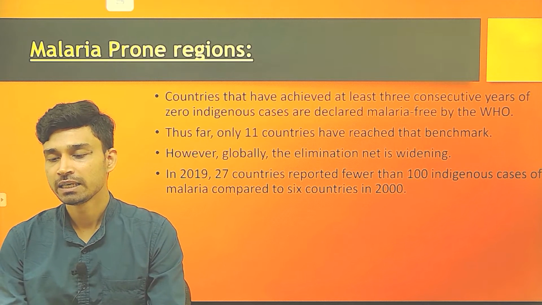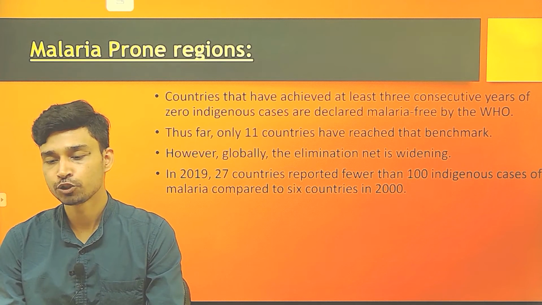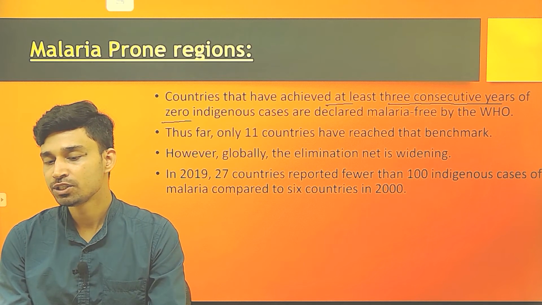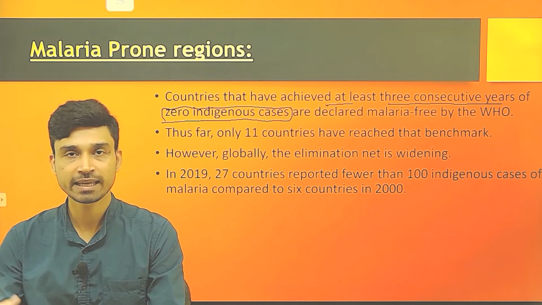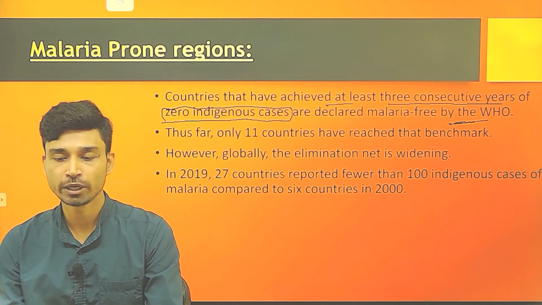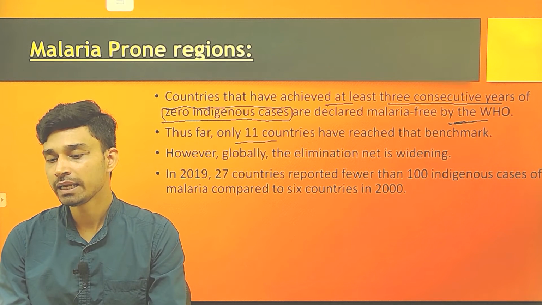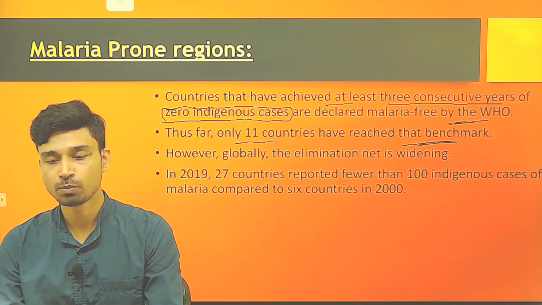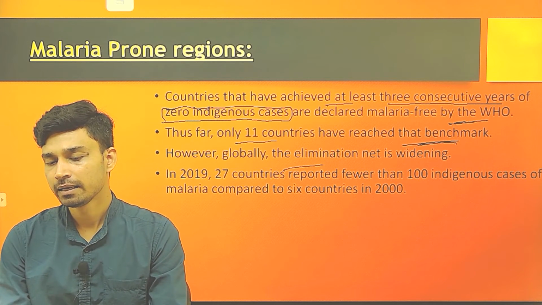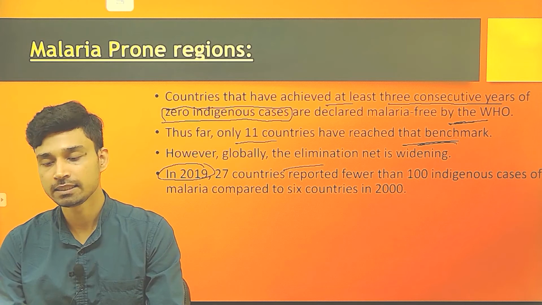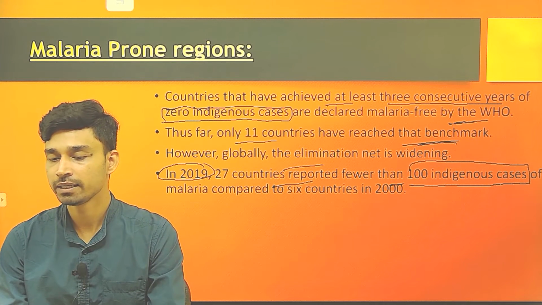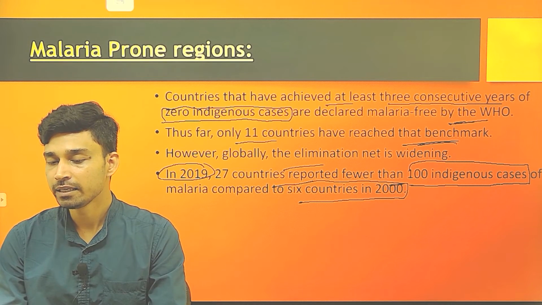Apart from this, if you talk about the intervention by WHO, the countries which have achieved at least 3 consecutive years of zero indigenous cases, indigenous meaning cases originating in the country itself, are declared malaria-free by the WHO. But as of now, only 11 countries have reached that benchmark. However, globally the elimination net is widening: in 2019, 27 countries reported fewer than 100 indigenous cases of malaria, compared to 6 countries in 2000.